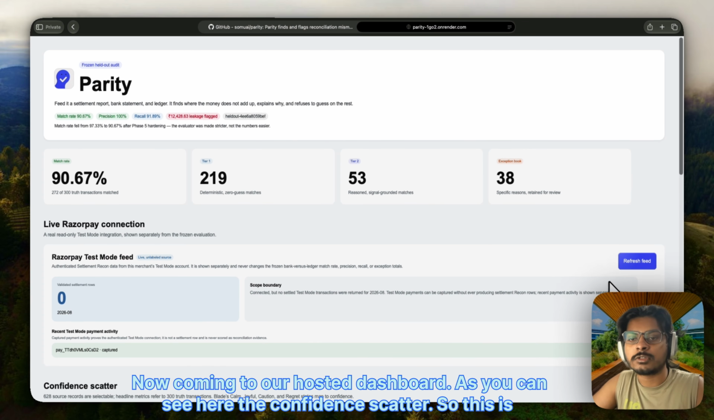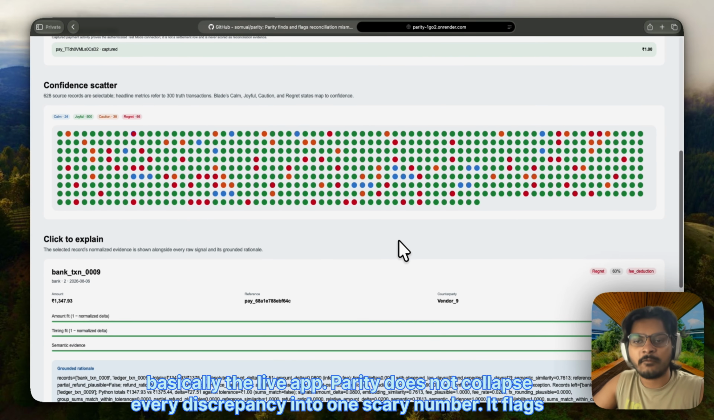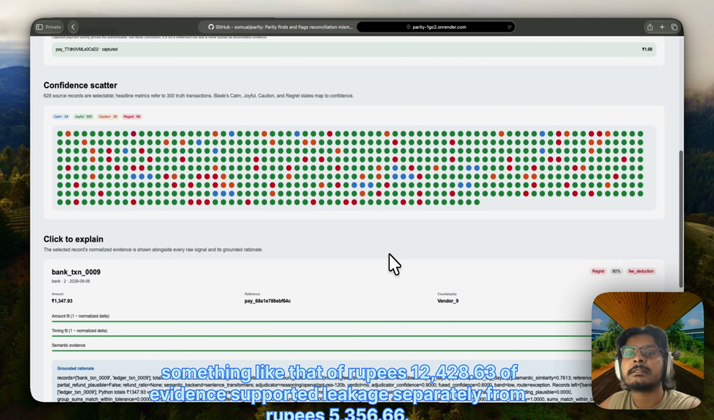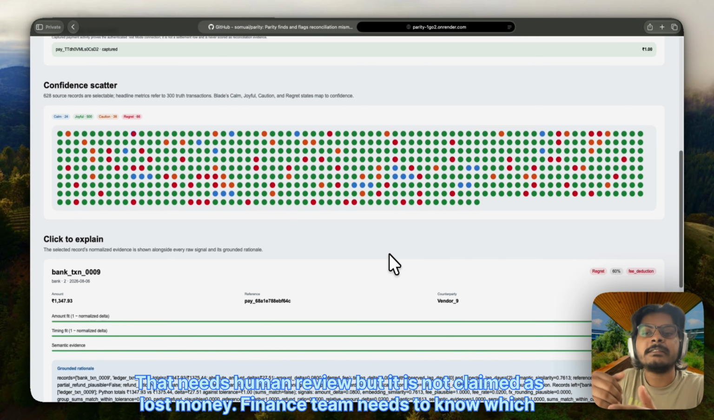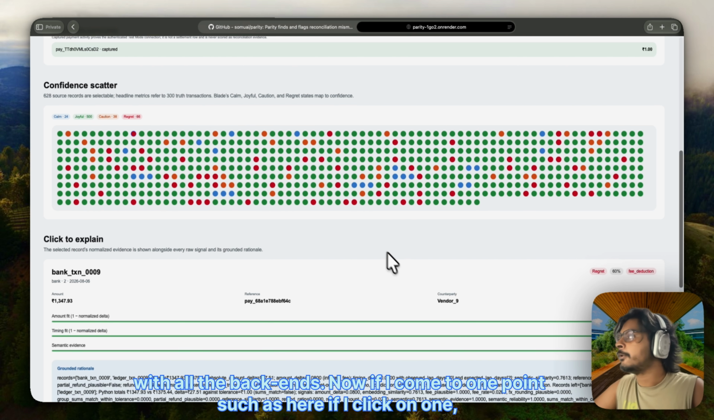Now coming to our hosted dashboard, as you can see here, the confidence scatter. This is the live app. Parity does not collapse every discrepancy into one scary number. It flags ₹12,428.63 of evidence-supported leakage separately from ₹5,356.66 that needs human review, but it is not claimed as lost money. A finance team needs to know which flags are real and which are not. And all this data has been uploaded in my GitHub repo with all the backends.